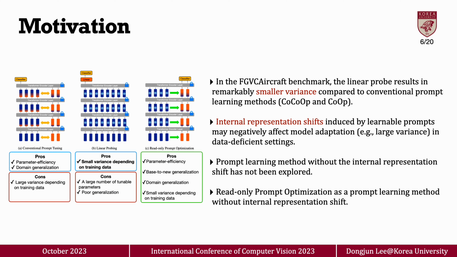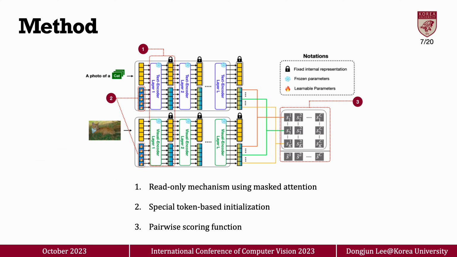To sum up, we can summarize the pros and cons of conventional prompt learning and linear probe as described in the figure left. Taking into consideration the pros and cons of the two methods, we conjecture that by integrating these two approaches, better generalization, parameter efficiency, and resolution of the variance issues could be achieved. Consequently, this led to the proposition of RPO, or read-only prompt optimization.